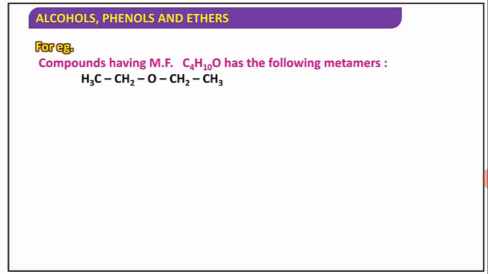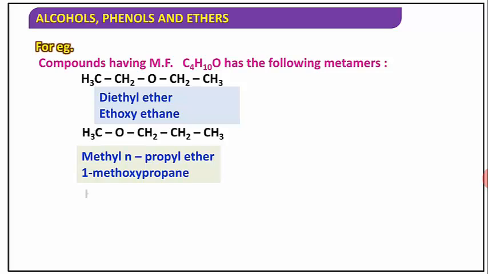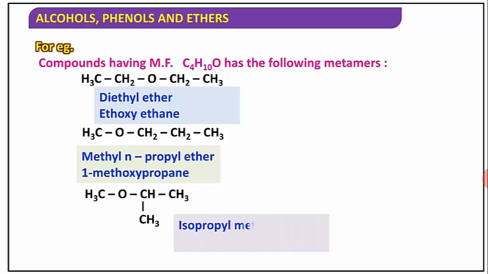Here we discuss diethyl ether or ethoxyethane, methyl propyl ether or methoxypropane. Here a methyl and an isopropyl group are attached, therefore isopropyl methyl ether or 2-methoxypropane.